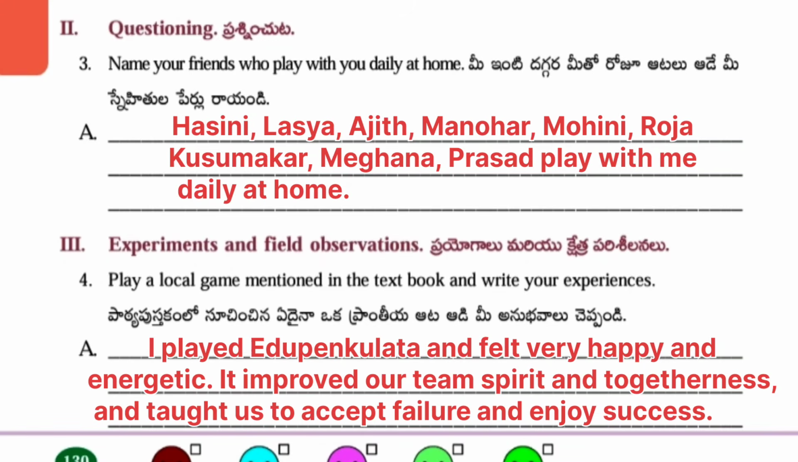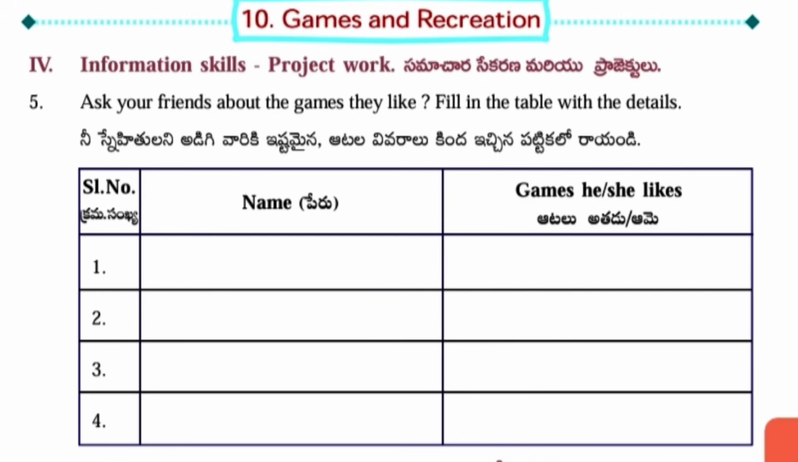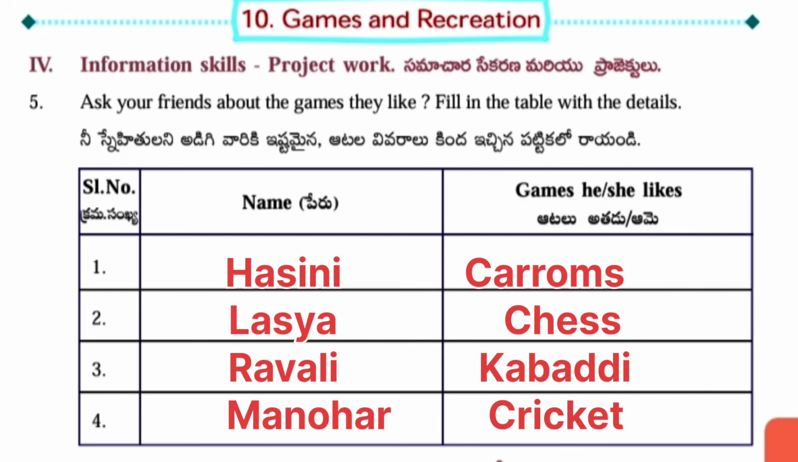Next, experiments and field observations. Play a local game mentioned in the textbook and write your experiences. Next, information skills, project work. Ask your friends about the games they like. Fill in the table with the details. Name, games he or she likes. Hasini, caroms. Lasya, chess. Ravali, kabaddi. Manohar, cricket.